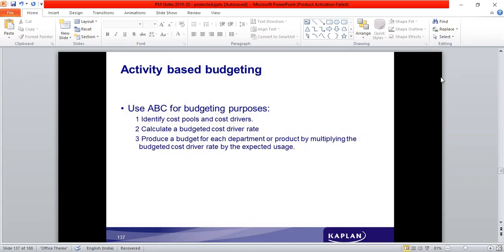How many units or what is the usage of the activities is first noted down, and then what is the consumption of that particular activity is also noted down. Identify the total amount of overheads which would be required, and out of the total amount how much should be charged to a particular product. So using the activity based costing principles, overheads can be estimated for the future. So that is the use of activity based budgeting.